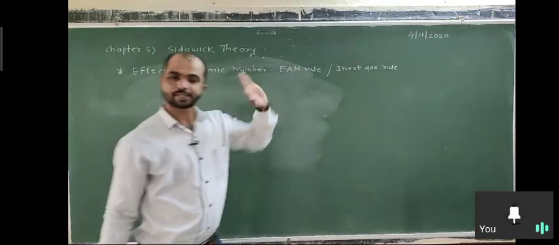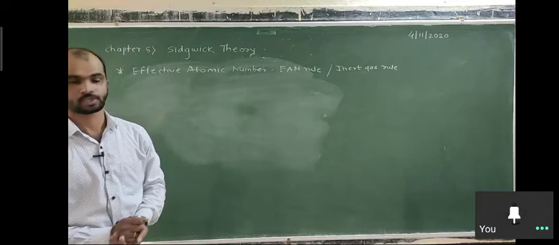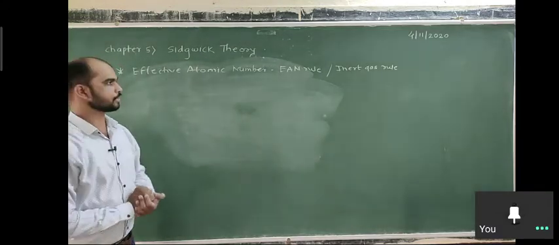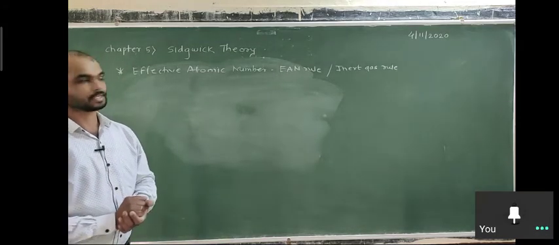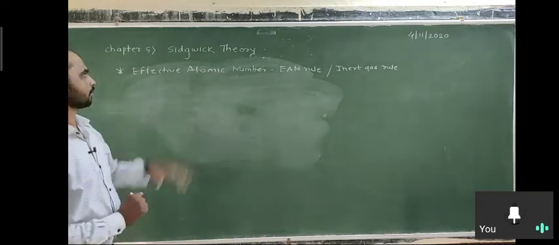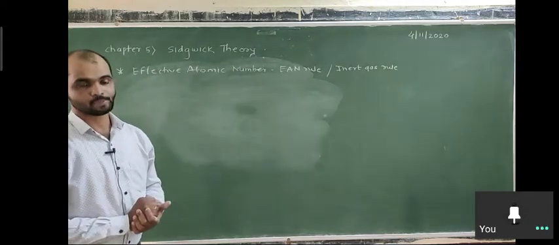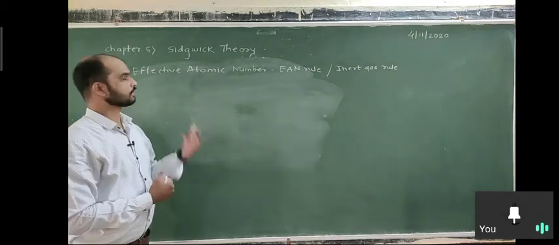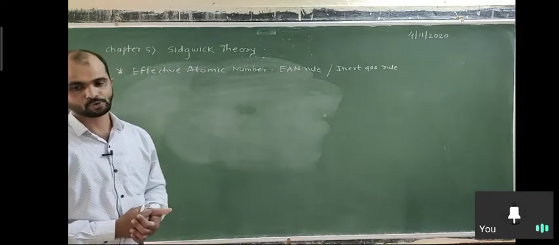So according to this rule, we can predict whether complexes are stable or not. Sidgwick predicted that complexes which obey this rule are more stable. There are some limitations, but the theory was proposed and it is applicable to some complexes. Some complexes are well explained by the Sidgwick theory. Their stability is explained by the Sidgwick theory. We are going to discuss it here.